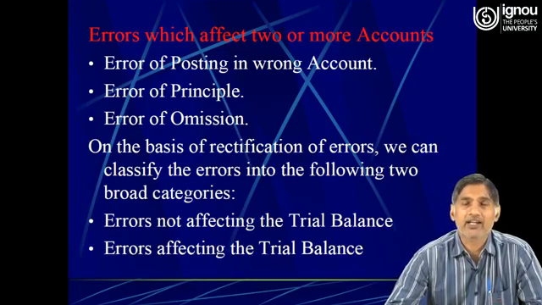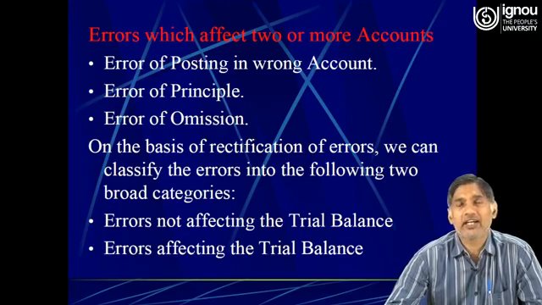Then the error of principle. We have discussed that while making the journal entry, if we do not follow the principles of bookkeeping, we generally commit a mistake. Say for example, we bought a machine of rupees 5 lakh against cash.